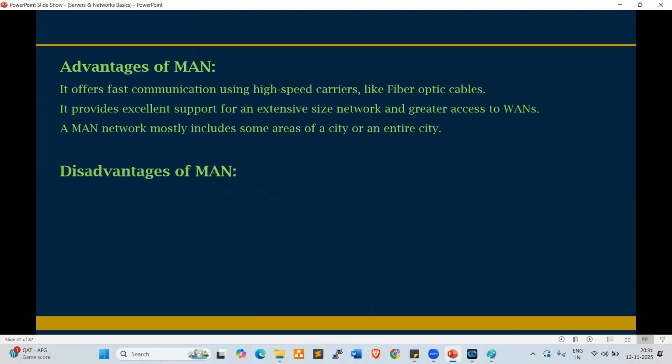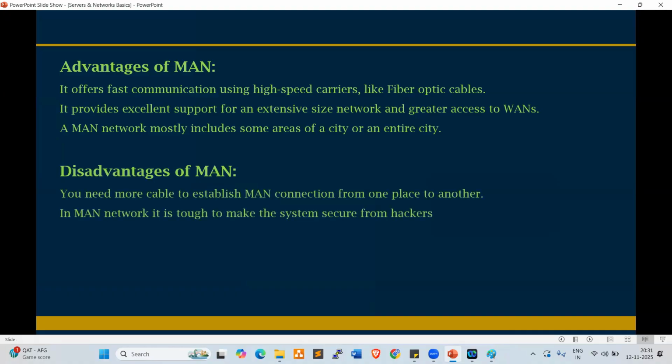What are the disadvantages of MAN connectivity? Let's try to understand here. You need more cables to establish a MAN connection from one place to another. A MAN network is thought to make the system secure from hackers because of more distance, right? So here we require network administrators. We require network administrators.